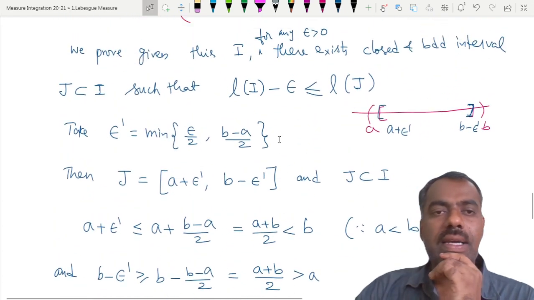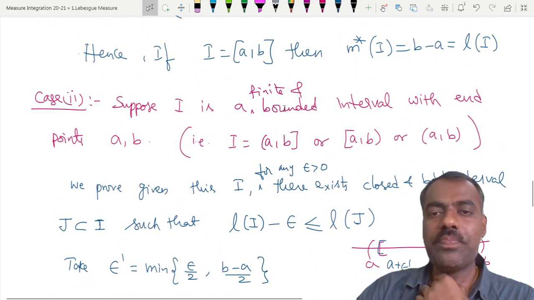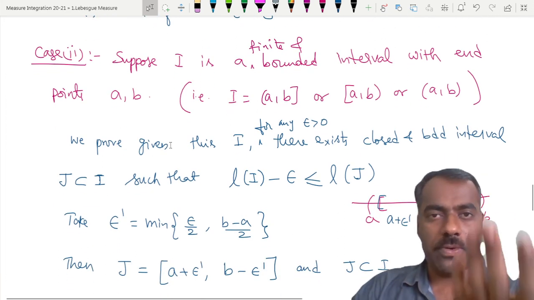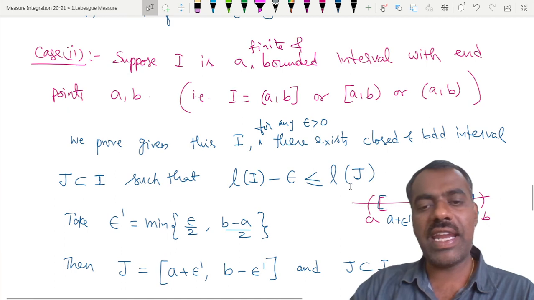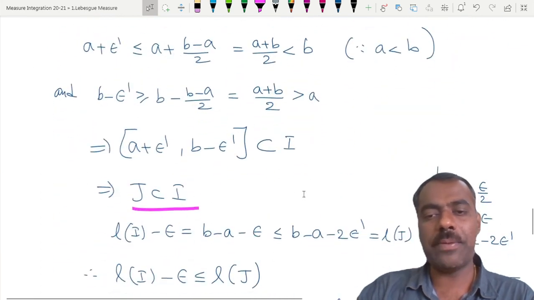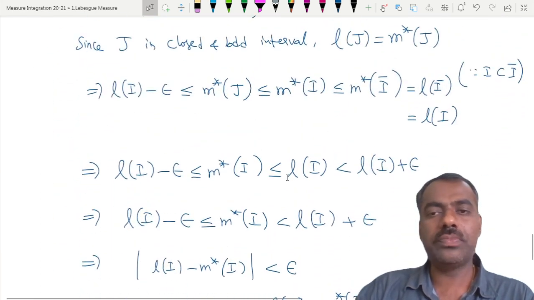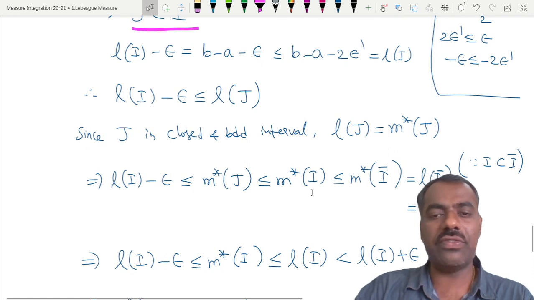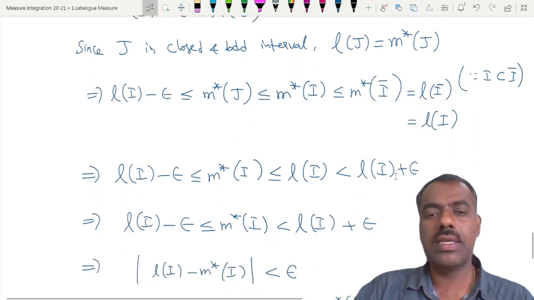Given any bounded interval with endpoints a, b, we have found some closed interval which is contained there and satisfying this property, and then simplifying using m star of J is the length of J and so on, we get this simplification.